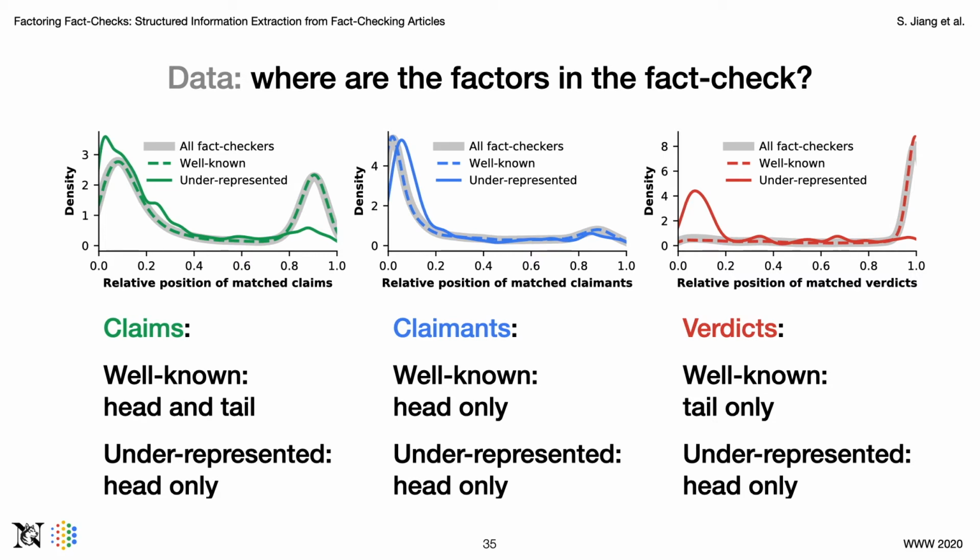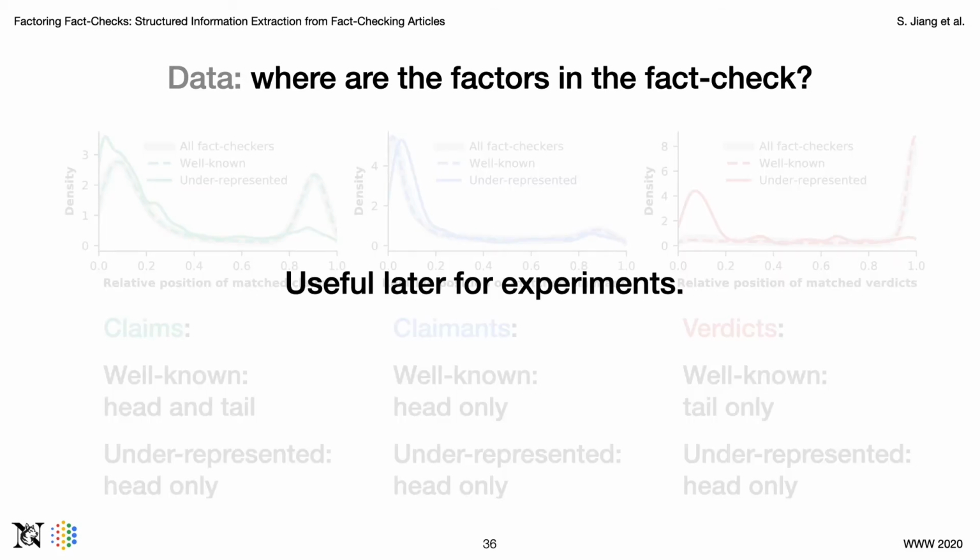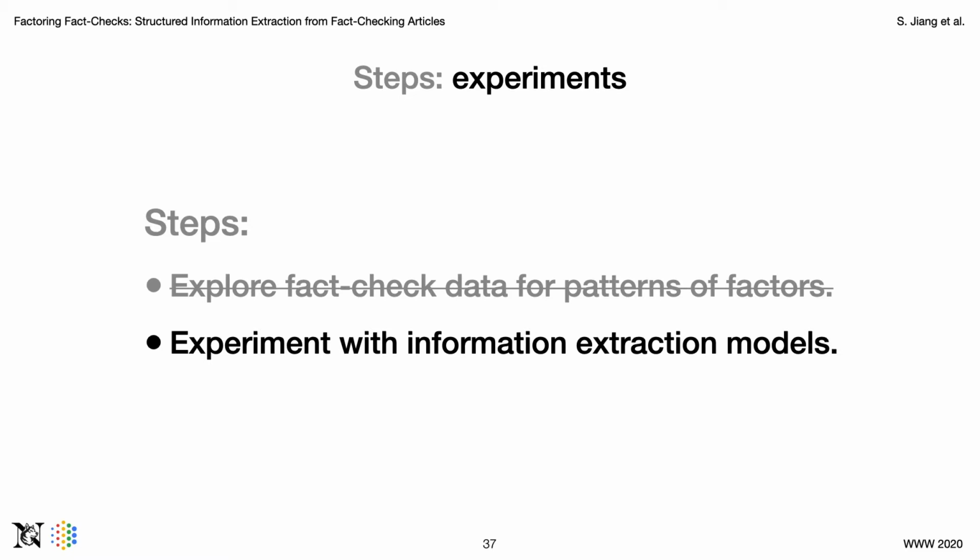So overall, this observation suggests two things. The first is that most factors are in the heads and tails of the fact checks. And the second is that well-known and underrepresented fact checkers have different distributions. Similarly, this observation would be useful for later experiments. So we answered some basic questions about the dataset, and now we get to the second part, which is to experiment with information extraction models.